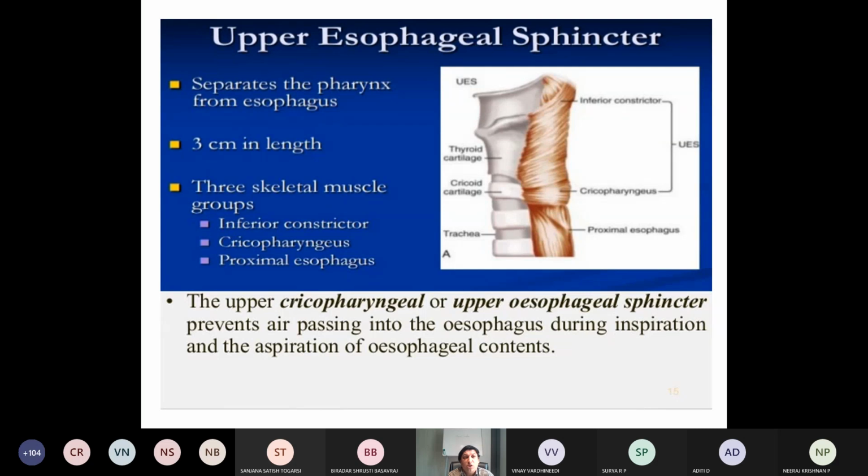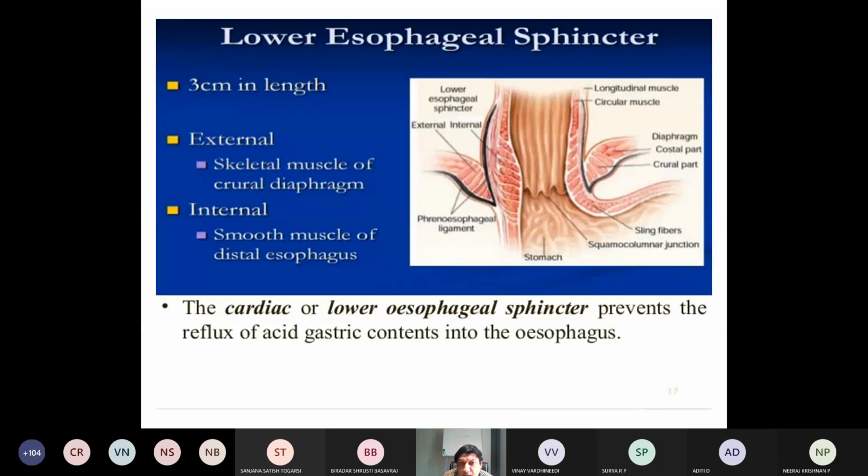Now come to one more sphincter, at the lower end of the esophagus. Okay, it is also around 3 centimeter in length. You can see the diagram clearly. On either side muscles are there. So what are the external muscles here? Lower esophageal sphincter. Yes, skeletal muscles of the crural diaphragm. Then internally smooth muscles of the distal esophagus. Okay. So what is the function of the lower esophageal sphincter? So it is the cardiac or lower esophageal sphincter.